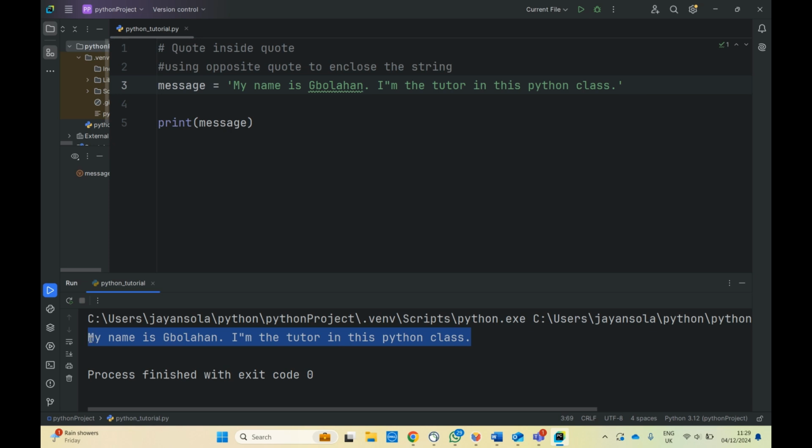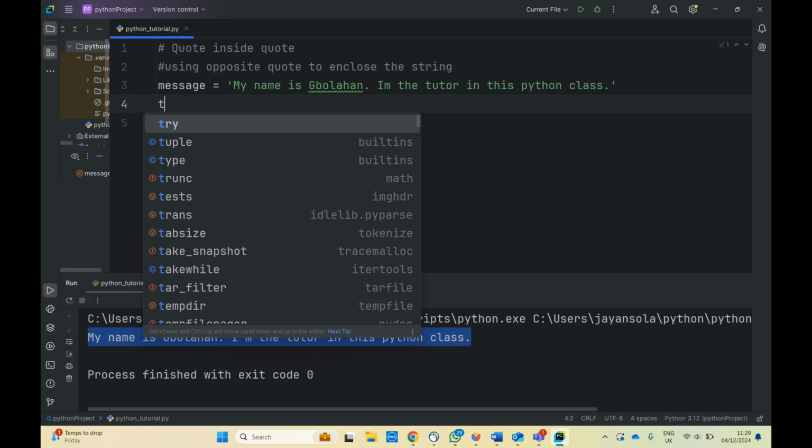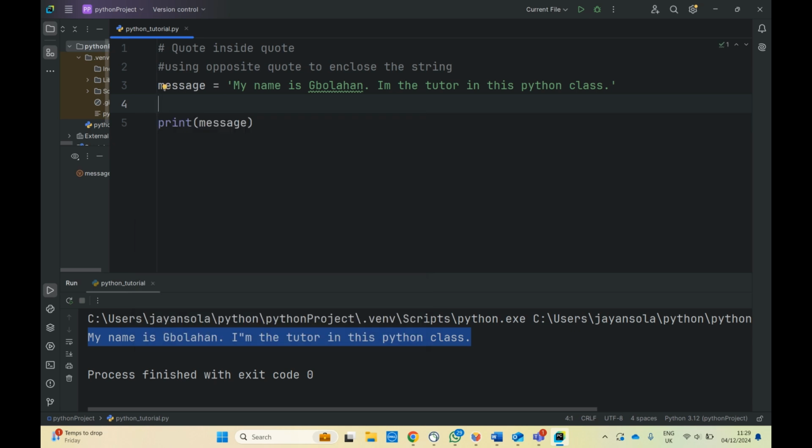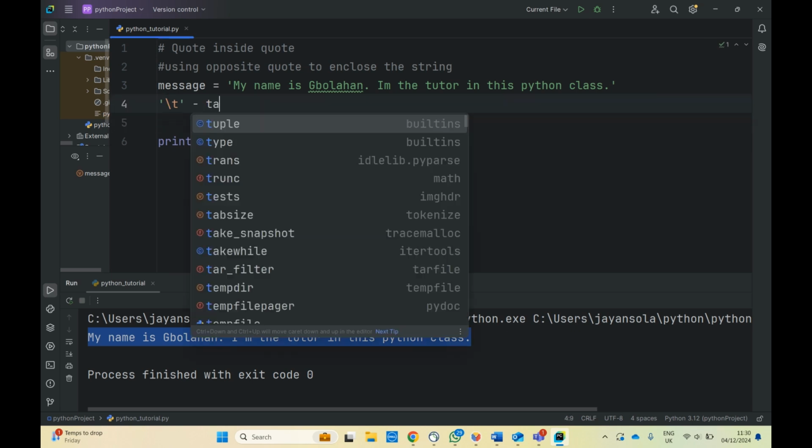But this is not how English language is written. The easiest way we can do is come here. In the last class, I introduced that concept, but I haven't explained what it is. If you want to include special characters like tab, I will list them. Like say tab, you want to indent using tab. We use backslash t, so this would be for tab.